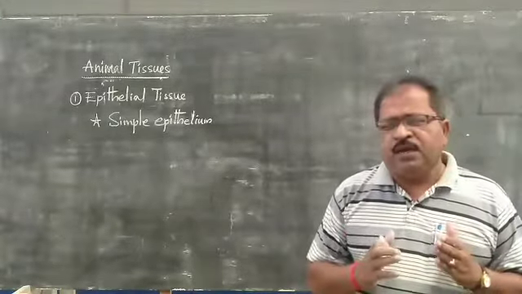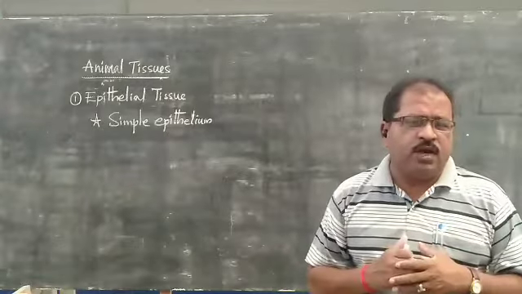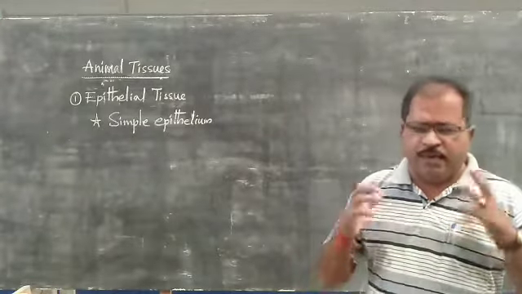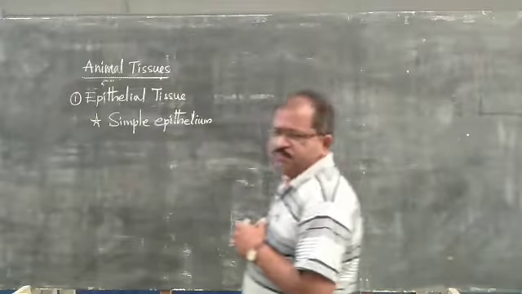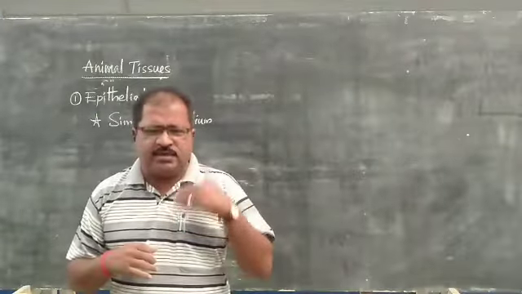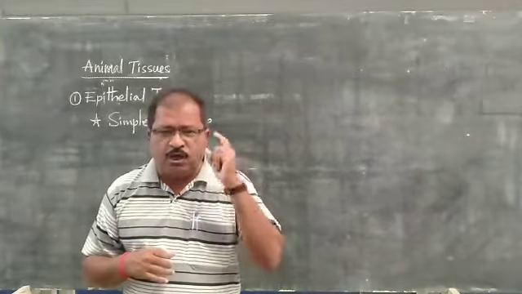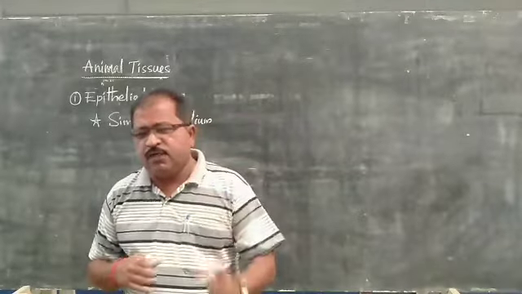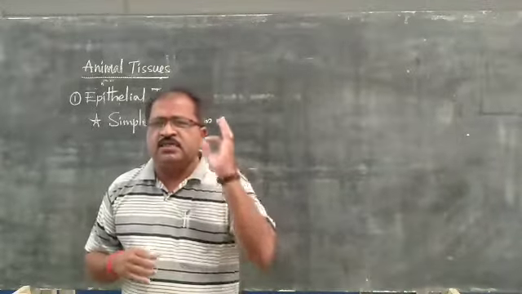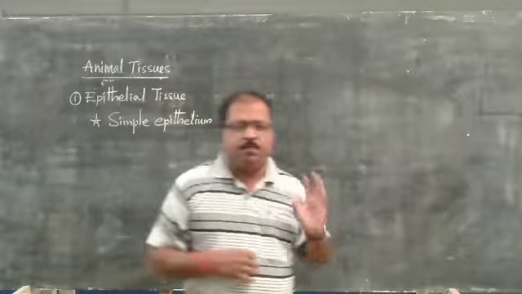So different forms of cells can be present, but only one layer of cells. That's why these are all called simple epithelium.